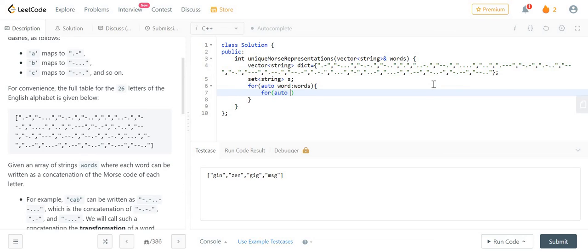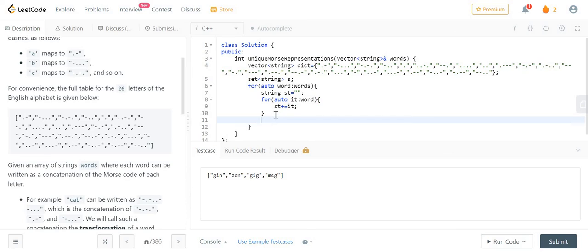For each word, to store the Morse code for a single string, let's make a string, let's name it st, and then for each auto it in the word, I'm just gonna add st plus equals it, and after adding all the words, I need to use this dict.